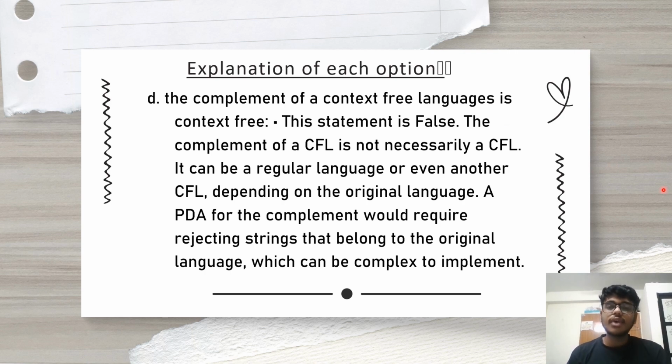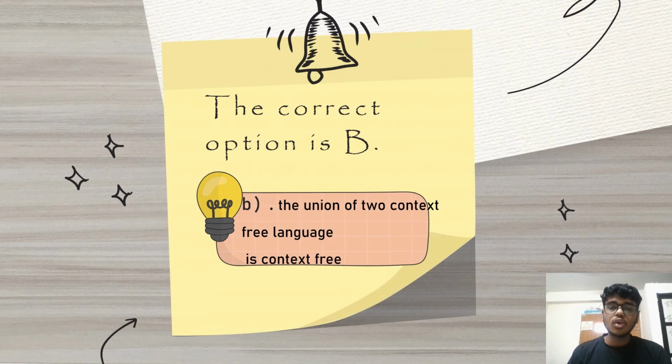So after going through all the given options and seeing which of the following is correct, our option number B is actually the correct option that gives us the true value. That is, the union of two context-free languages is context-free.